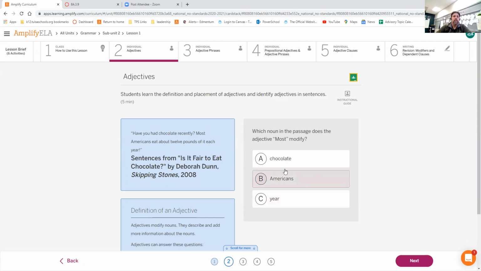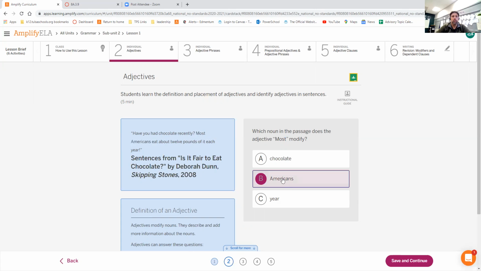The next one. Have you had chocolate recently? Most Americans eat about 12 pounds of it each year. They're asking what the word most describes. And conveniently in this one, it happens to follow it. Most. Most what? Most Americans. The other way to derive that is which Americans eat it?